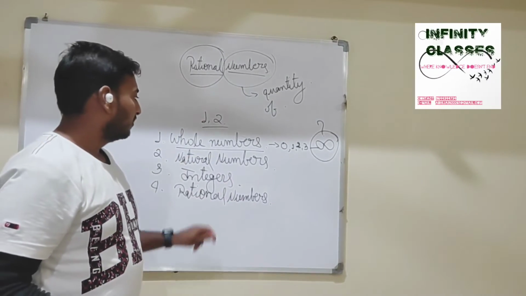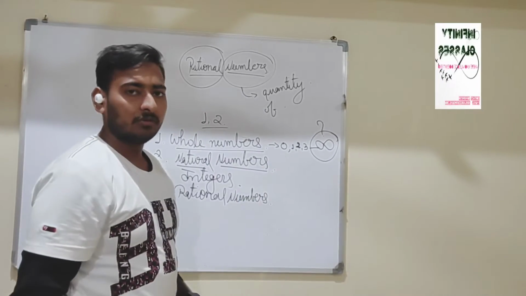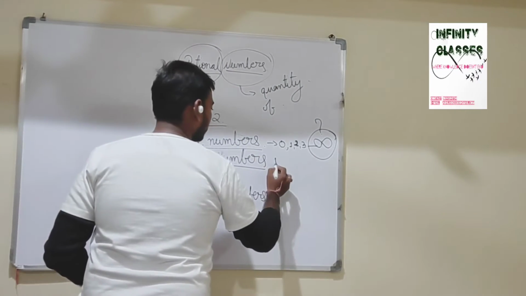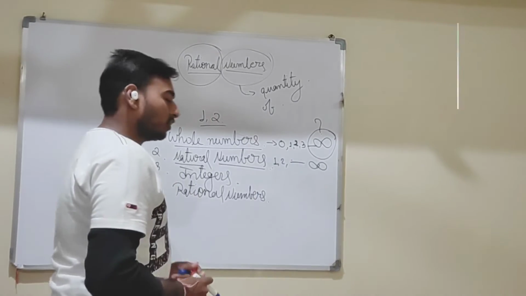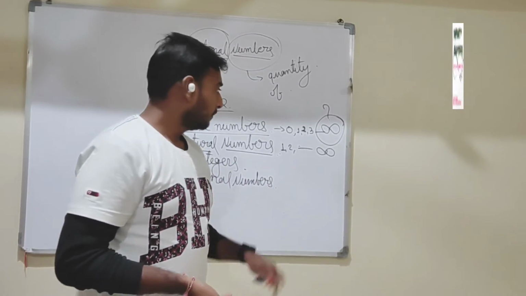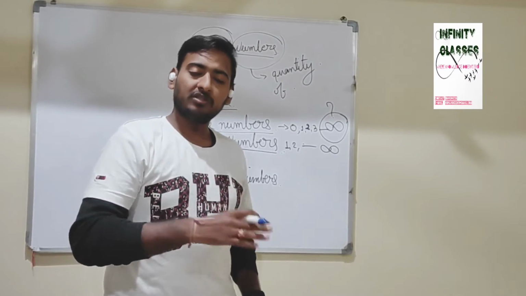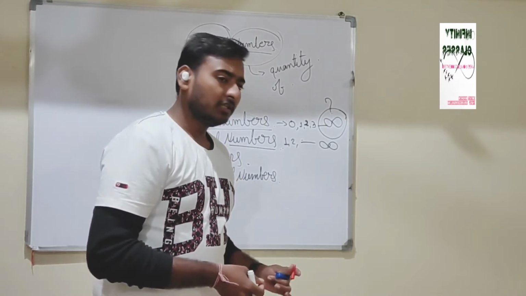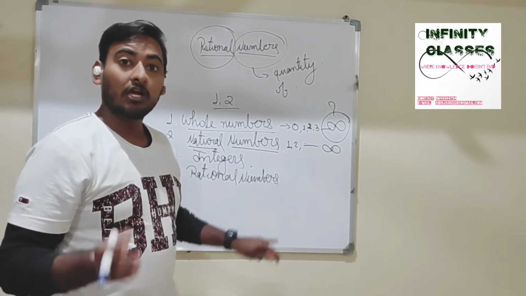The second one is natural numbers. What are natural numbers? Natural numbers are those numbers which start from 1 and continue up to infinity. Natural numbers are also known as countable numbers, because if you want to count anything, you always start from 1. If you have to order anything, if you have to count anything, you start from 1, 2, 3. Therefore, natural numbers are also known as countable numbers.